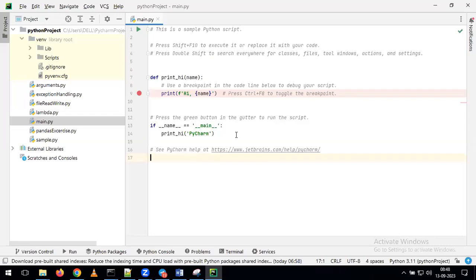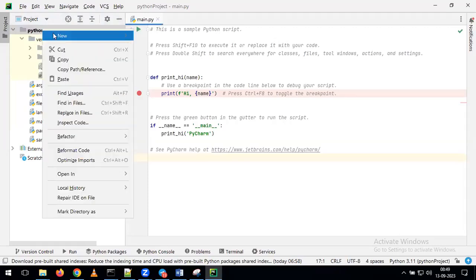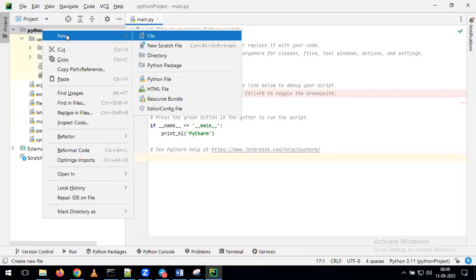If you want to create a new script, look at the top left side panel and right click on the project. This is what we call the project name; Python project is our project name. Please right click, click on New, and in the New menu, click on File. So: right click on the project, click on New, then click on File.